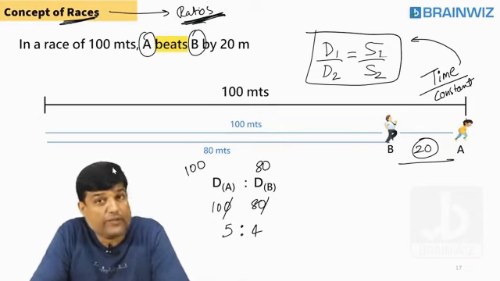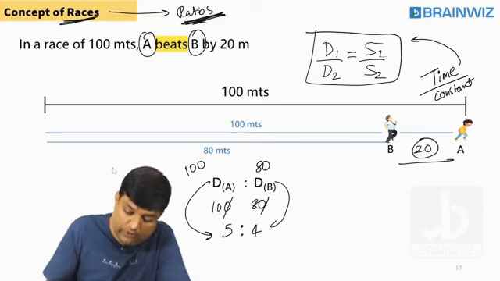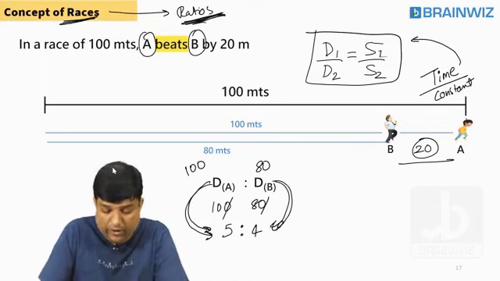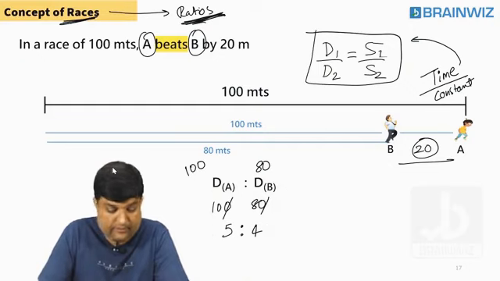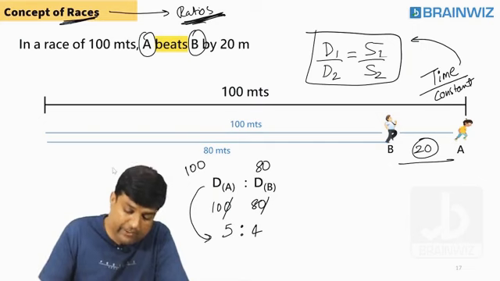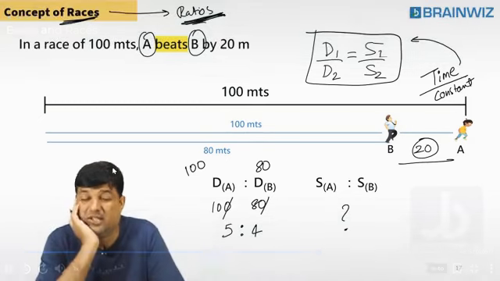Ratio of the distance is what? 5:4. Means if A will put 5 steps, B will put 4 steps. If A will put 5 kilometer efforts, he will put 4 kilometer efforts. If A will run 5 meter, B? Please tell me what should be coming here.